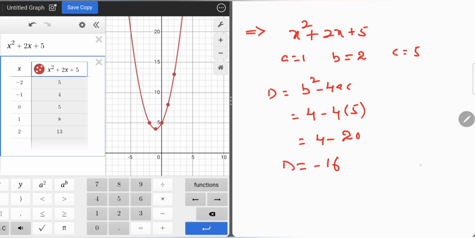Now if d greater than 0, the roots are real and different. Earlier we have discussed, if d is equal to 0, roots are real and equal. Here real and equal, here real and different. Now if d value is less than 0, there are no real roots. Here the parabola is open upward, but it is not intersecting the x-axis. It is lying in the air only.